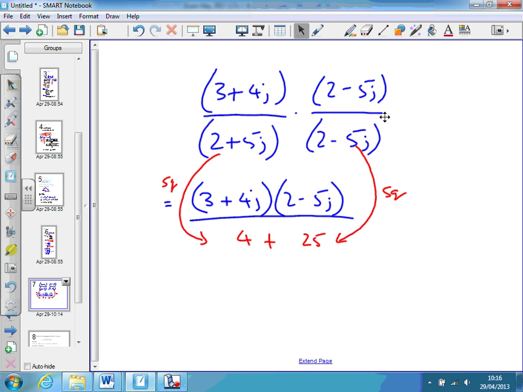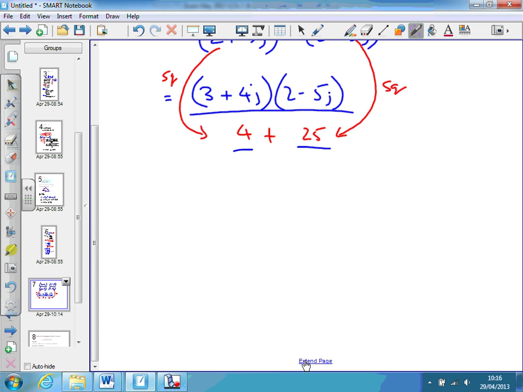And the reason why that works is, when we multiply this out, we get 2 times 2 is 4. And then when we multiply 2 by minus 5j and 5j times 2, they actually cancel each other out, which is why we do it. And then we end up with 5j times 5j gives us the 25 minus 25j squared. But remember, j squared is minus 1, so that gives us plus 25. So that's where these two come from. And it always works like that. And that's why we do it, because underneath we've just got one number.